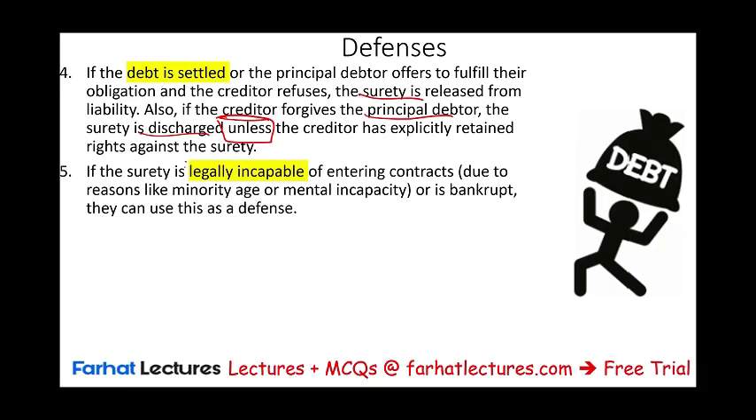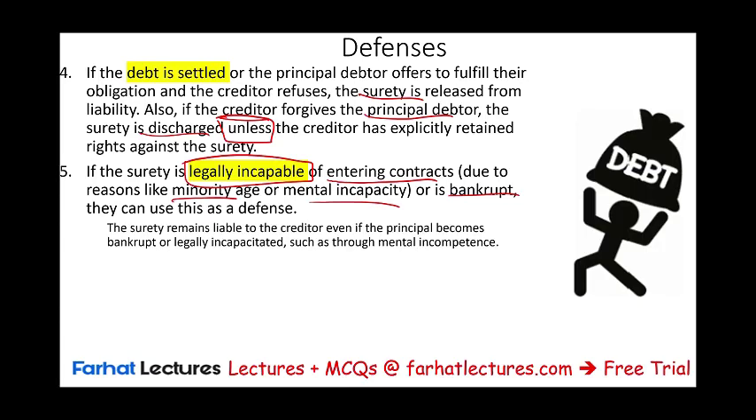If the surety is legally incapable, notice the surety themselves, the person that made the promise to co-sign the loan, to pay back the loan in case the loan wasn't paid back, if they are legally incapable of entering into a contract because of their age or their mental capacity, or they are bankrupt, those can be used as a defense. Now bear in mind, the person making this promise to pay is incapable.